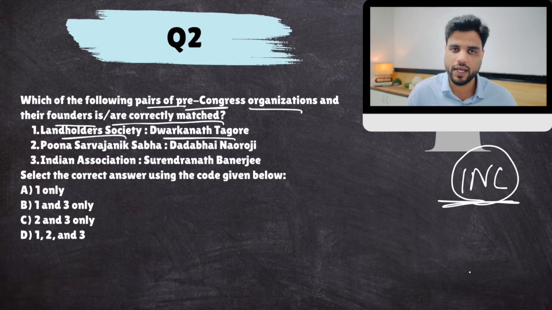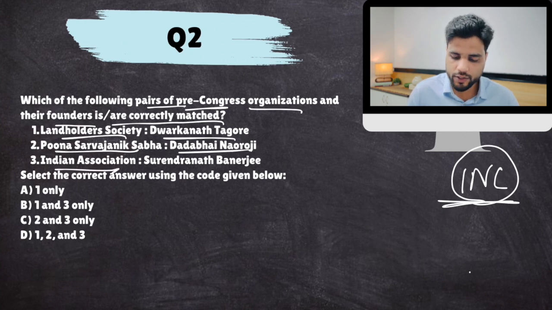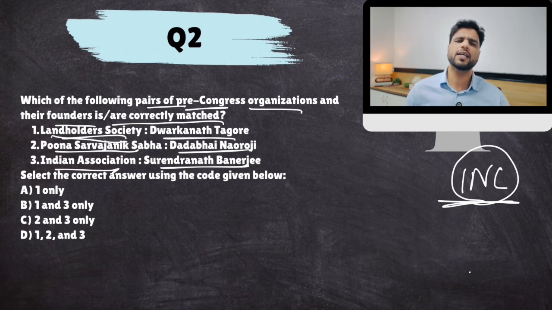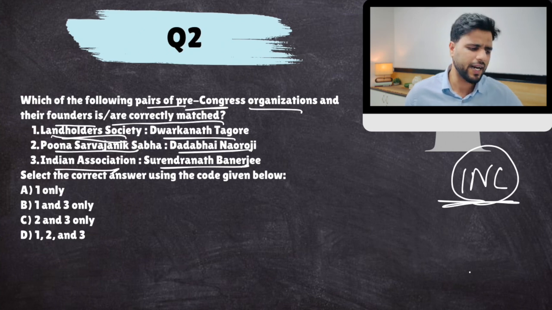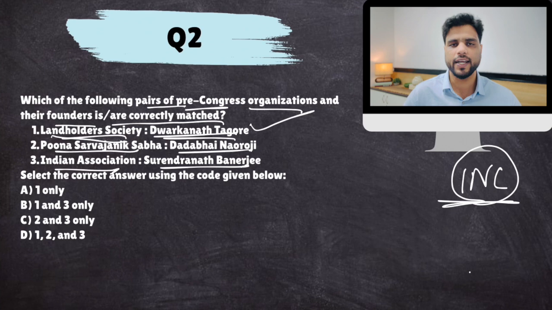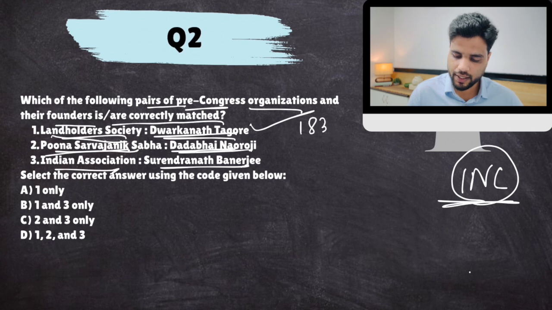Landholder Society by Dwarkanath Tagore, Pune Sarvajanik Sabha by Dadabhai Naoroji, Indian Association by Surendranath Banerjee. Landholder Society was an organization to represent the interests of zamindars, the landholders, to the British. It was started by Dwarkanath Tagore. This was correct. By the way, Landholder Society was started in 1830 in Calcutta.